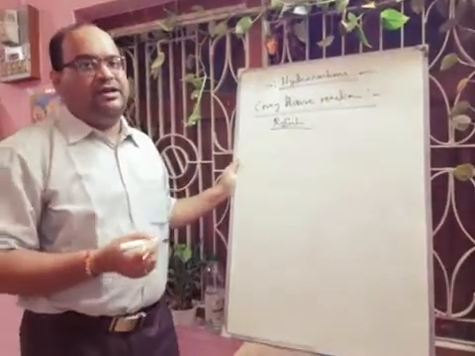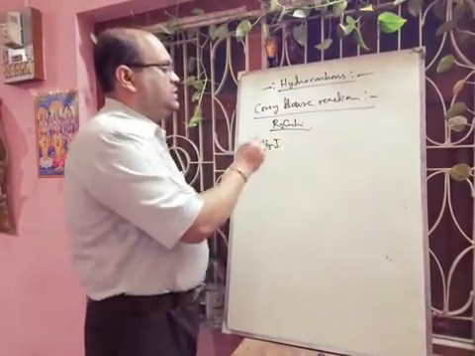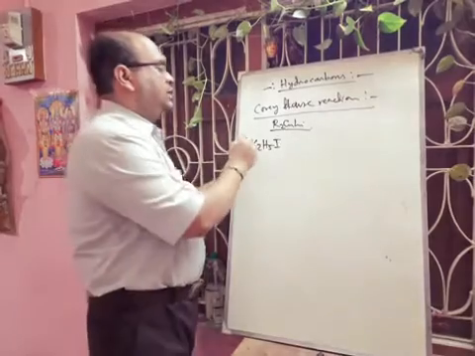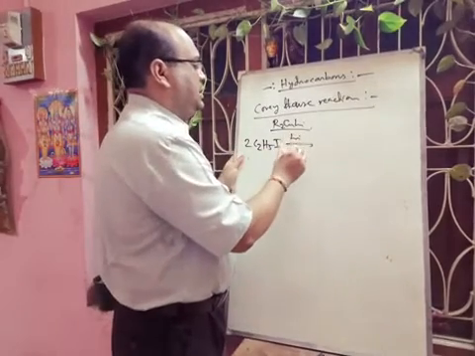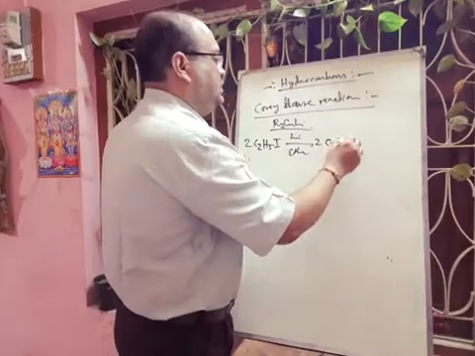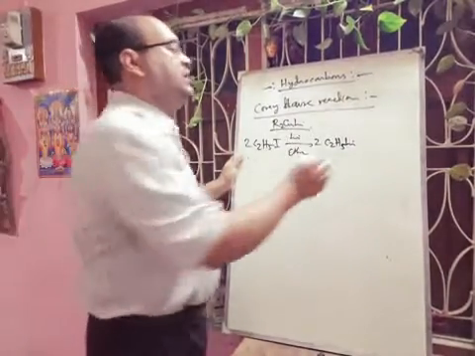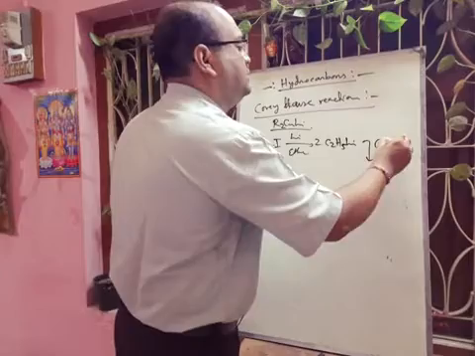How to prepare it? First we have to take, as one example, ethyl iodide. We use lithium in ether. Then there will be formation of C2H5Li, and with this reagent we have to add copper iodide, CuI.